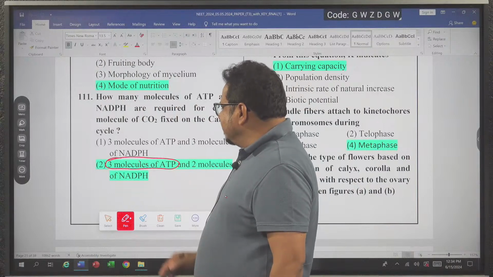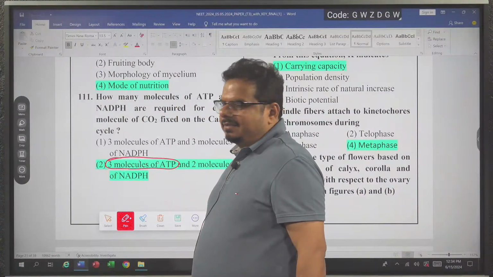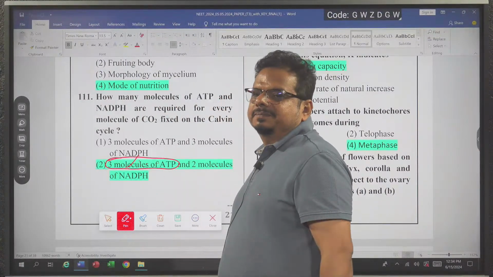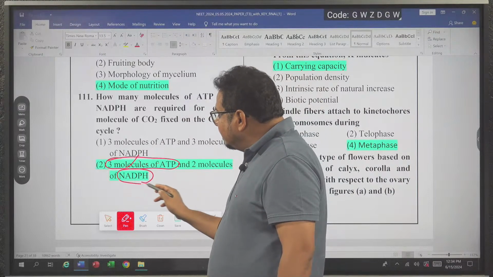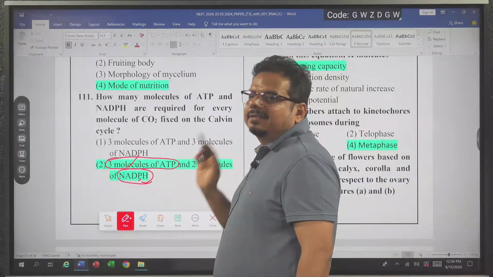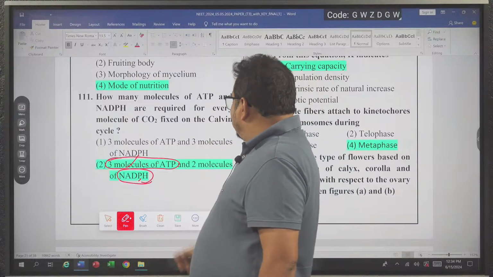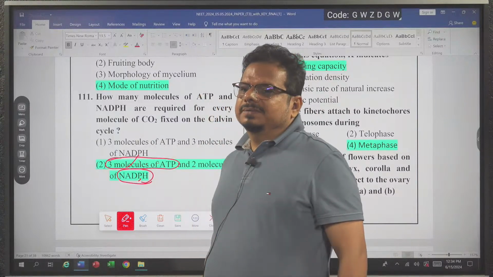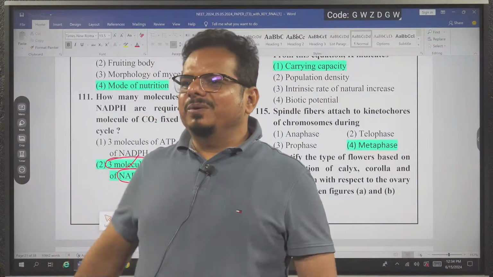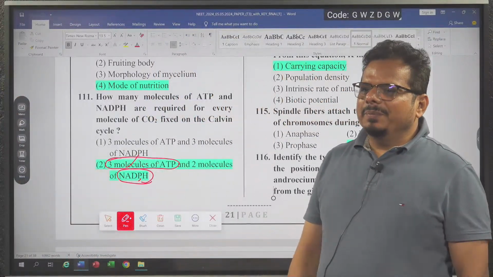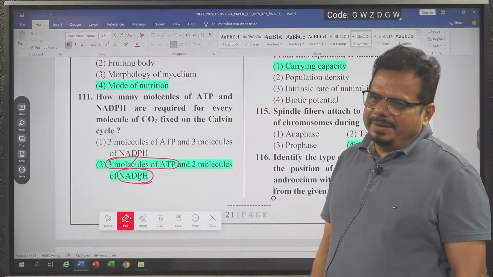Two in reduction stage, one in regeneration stage. ATP done. Where is NADPH required? In reduction stage. So who is needed more? ATP is needed more than NADPH. Agree or not? ATP needed more than NADPH.